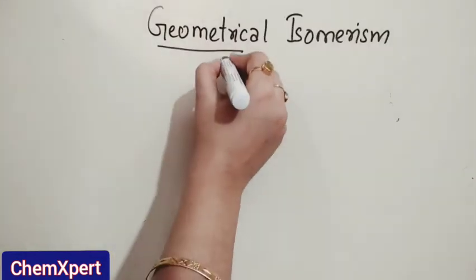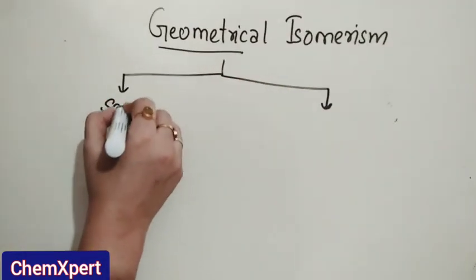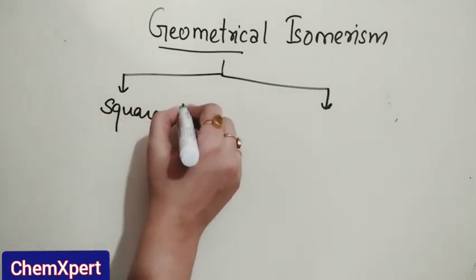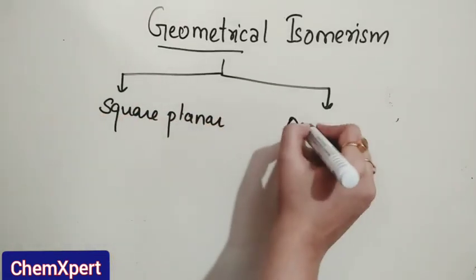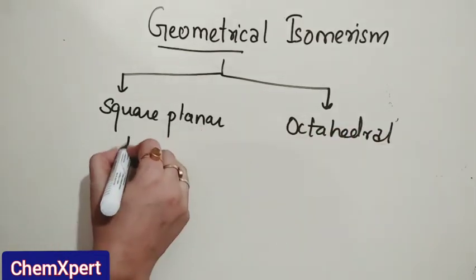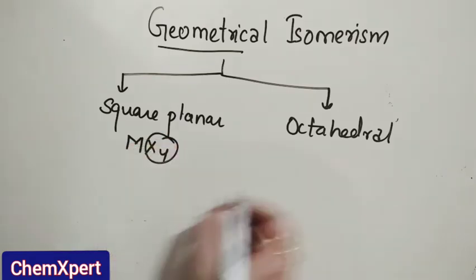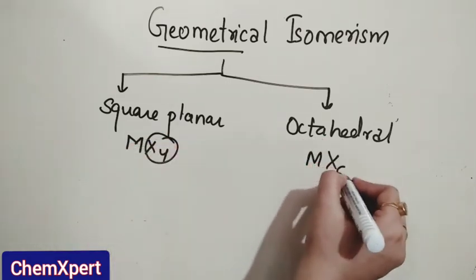So geometrical isomerism is shown by two types of complexes: square planar and octahedral. Square planar has coordination number 4 and octahedral has coordination number 6.